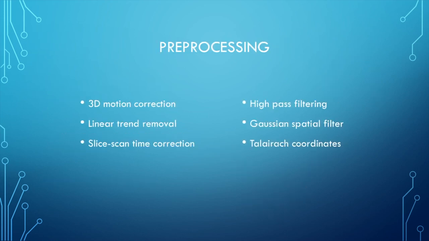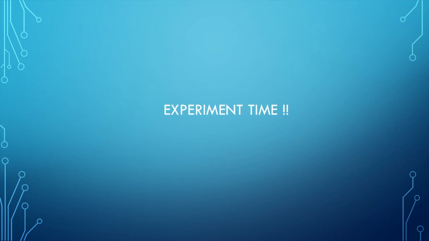The pre-processing for this experiment included 3D motion correction, linear trend removal, slice scan time correction, high-pass filtering, and Gaussian spatial filter to correct misalignment and structural differences between subjects' brains. Additionally, all scans, anatomical and functional, were aligned using Talairach coordinates. Now it's time for the experiment.